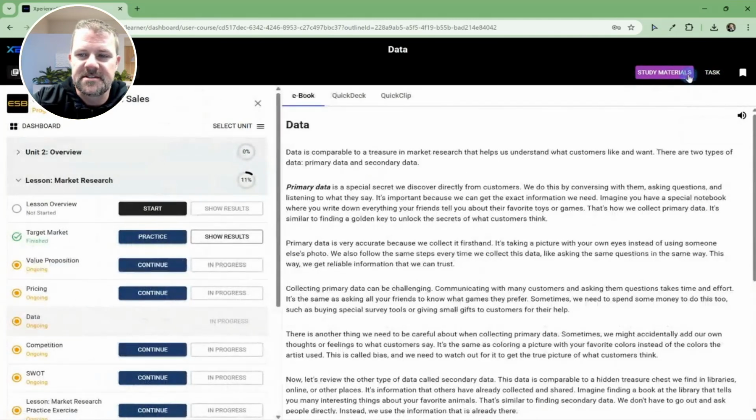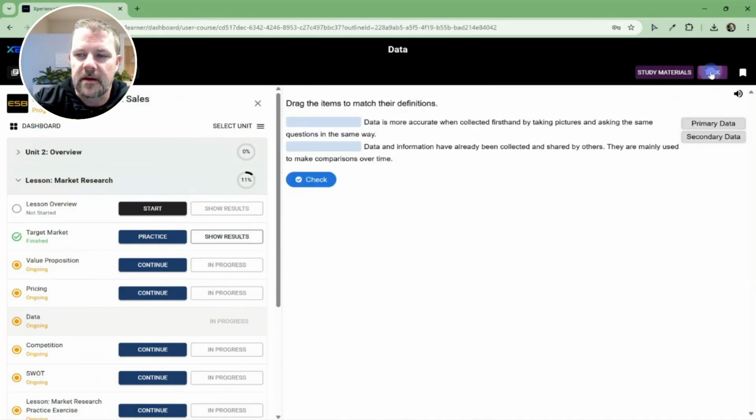So as I previously stated, you've got your study materials and your task. You can toggle back and forth here. And the tasks are going to come in different styles of activities. So you'll have, in this case, a drag and drop. You'll see some multiple choice, some fill in the blank, some true false, some simulations and scenarios, and some interactive videos to keep it with variety.